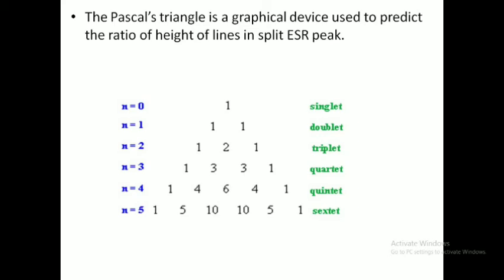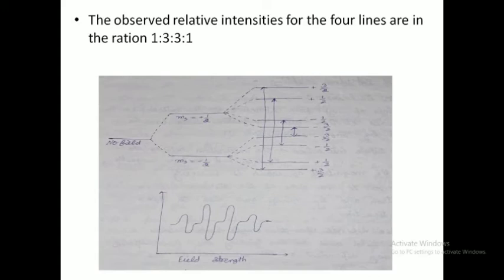So we can draw the transitions or the ESR signal for the methyl radical as shown in the figure, and the ratio will be 1:3:3:1 for the intensities of these peaks, 4 lines. So the transitions also take place by the selection rule.